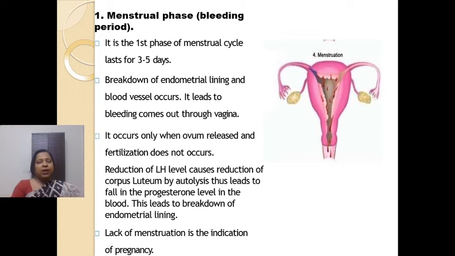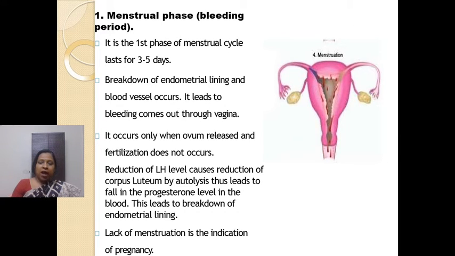Fine. Now let us talk about each phase separately. Though we have already understood it through the diagram, when we study them separately, it will be like a revision, right? So the menstrual phase, or the bleeding period, is the first phase of the menstrual cycle. It is that phase in which the bleeding occurs, right? So it lasts for 3 to 5 days.